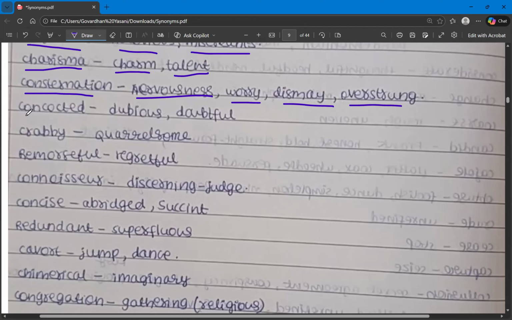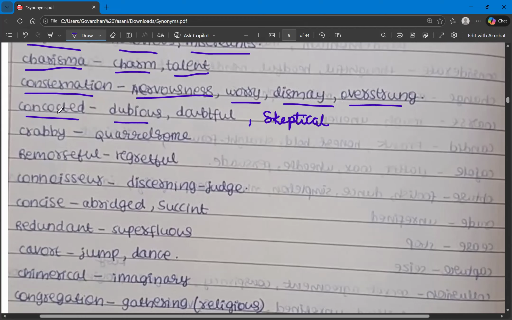The next one is concocted. The meaning is dubious. We have covered this, and there are some other synonyms, that is skeptical, and also ambiguity. So there is no certainty in that. So that's when we use ambiguity.